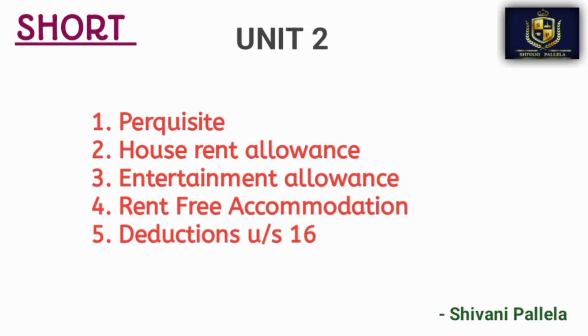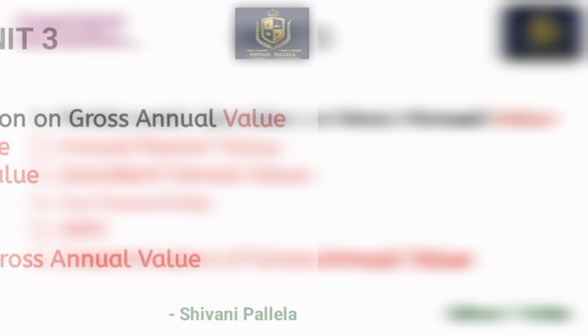I have reduced the questions to the most important ones. Don't neglect these questions, and don't skip 2 or 3 of them. I have already given fewer questions, so prepare those questions only.